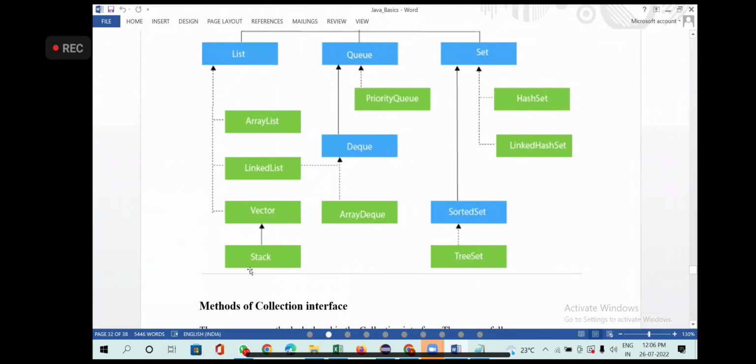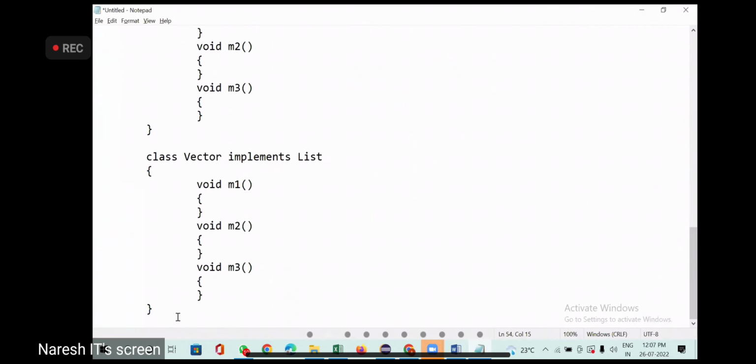Stack. Stack is doing what? Straight arrow means extends. So Stack is a class which extends Vector. Vector is implementing List. List is extending Collection. Collection is extending Iterable. So should Stack provide definitions for all the methods? Or is it not needed? It's already provided. Vector already provided the definitions. So the Vector class already provided the definition. You are not implementing the interface, you are extending the class, so you don't need to provide them. Now I'll write one more class called what?